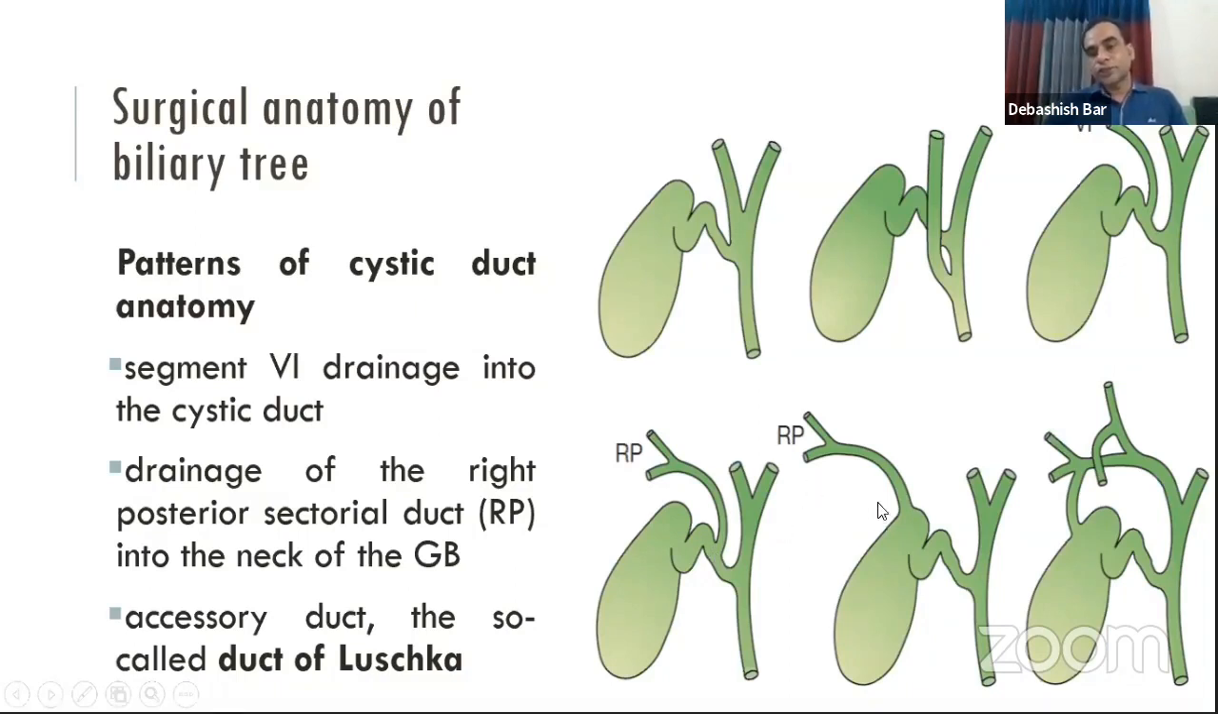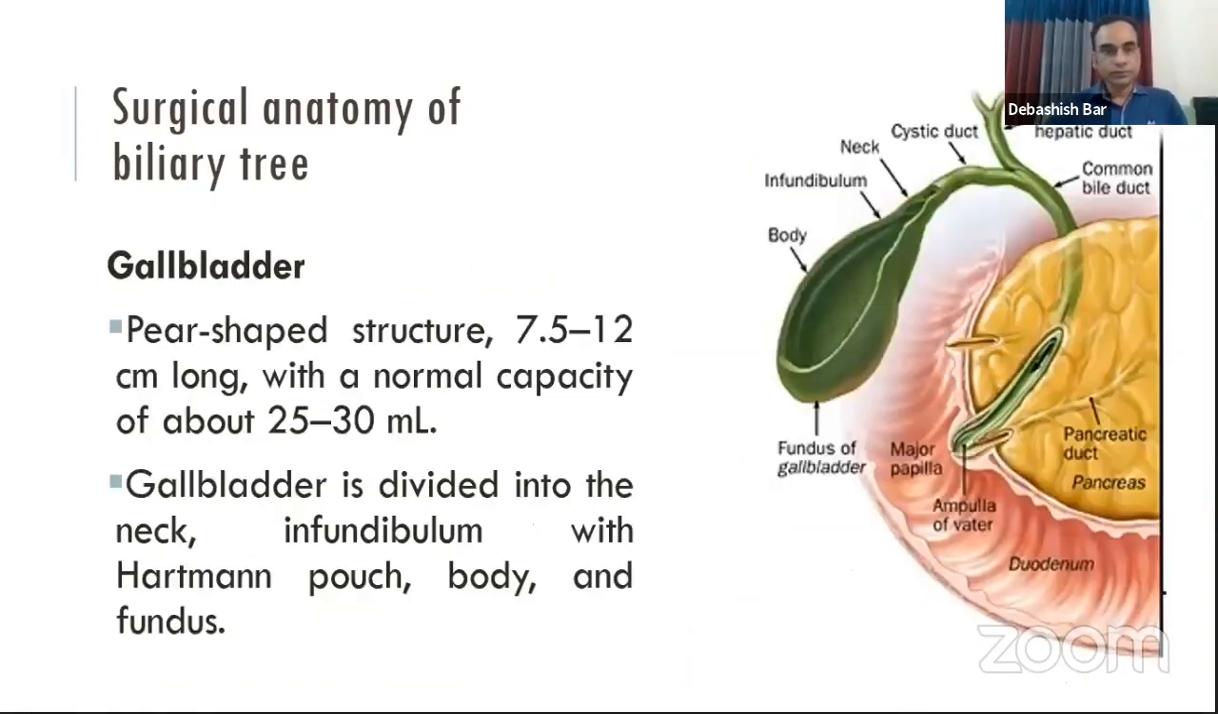Sometimes the right posterior duct joins at the infundibulum of the gallbladder, and sometimes an accessory duct connects the right posterior sectoral duct with the gallbladder. This duct is known as the duct of Luschka, and during cholecystectomy, these ducts are most commonly injured and a biloma may be formed after cholecystectomy at the gallbladder bed.